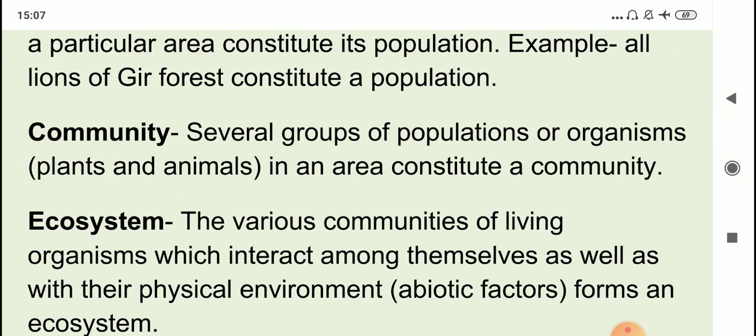So various communities of living organisms that not only interact among themselves but also with their physical environment together constitute one ecosystem. For example, we say there is an aquatic ecosystem or a forest ecosystem. So if we say forest ecosystem, that means all the plants and animals living together in a particular forest and their interaction amongst themselves plus their interaction with the physical environment, with all the abiotic factors. So together they constitute a forest ecosystem.